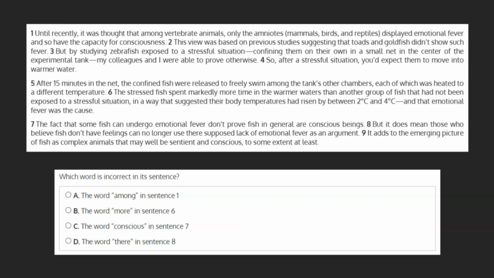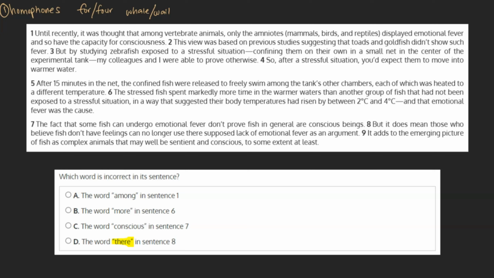With a question like this one, where we're being asked to select a single word that's incorrect, the first thing we want to do is see if there are any homophones among our choices. As a quick review, homophones refers to two or more words that sound the same when spoken but are written differently and have different meanings. For example, for and four, or whale and wail. And indeed, we can see a homophone in our choices.